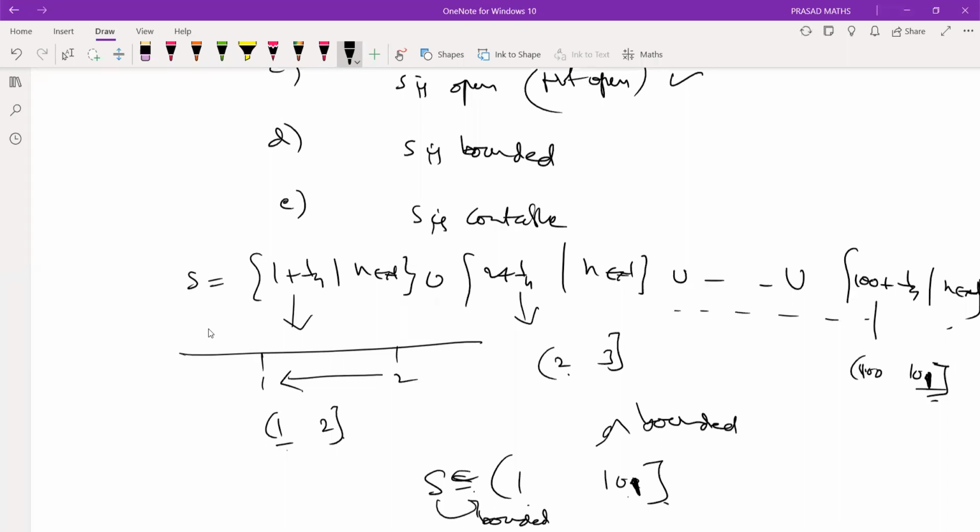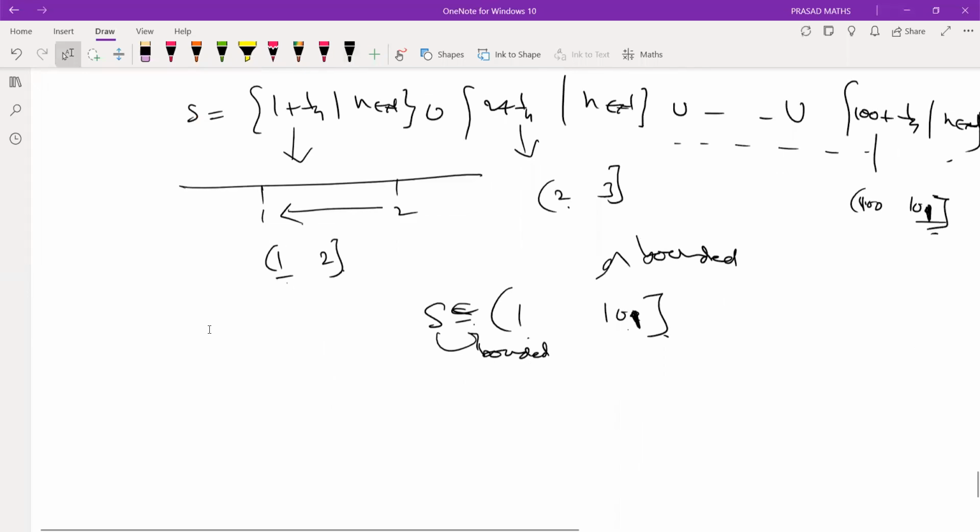Does it have a least member? Least member, which I am asking. No, sir. So what is the infimum? Infimum is 1, supremum is 1 at 1. Does it have a least member? No. Does it have an infimum? Does it have a greatest member? Yes, the greatest member is 1 at 1. Correct.